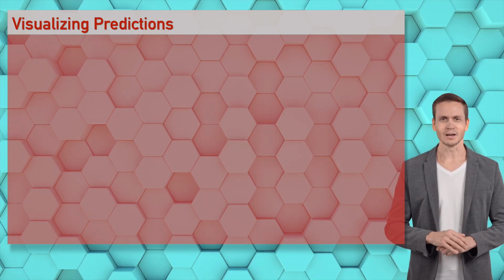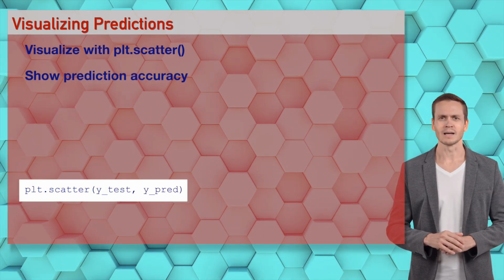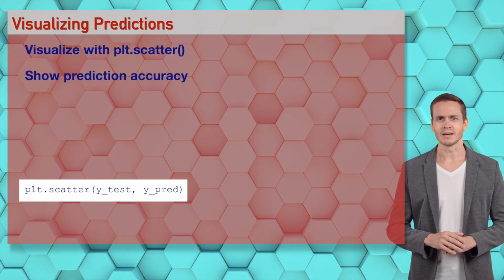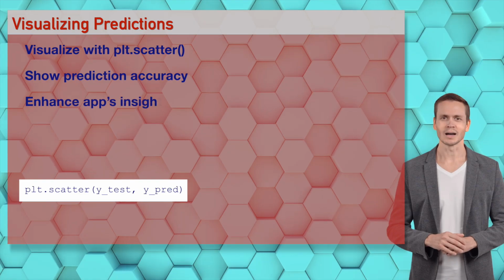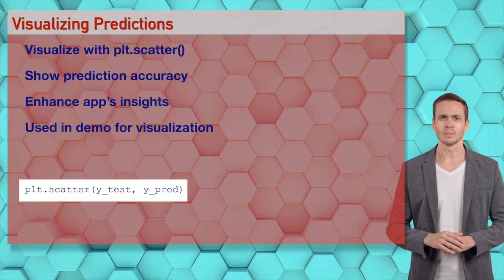Wizards, plt.scatter(y_test, y_pred) visualizes predictions like a sexy plot for Sophia, showing AI accuracy. It's a visualization party. Let's drop this code beat.